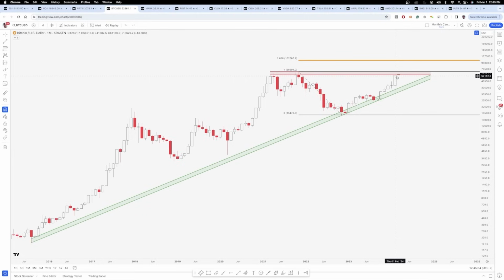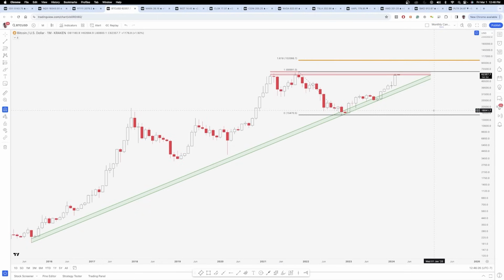But if we were to look at the crypto and the small cap setups here, it does look like the higher probability, and relatively high probability, that we do get some pretty big breakouts in the coming months. If we do get a breakout in a monthly close above the previous highs at 68,991 on Bitcoin, the next upside target, since we don't have anything to look at to the left, would be the 1.618 extension at 102,000, around 102,100.